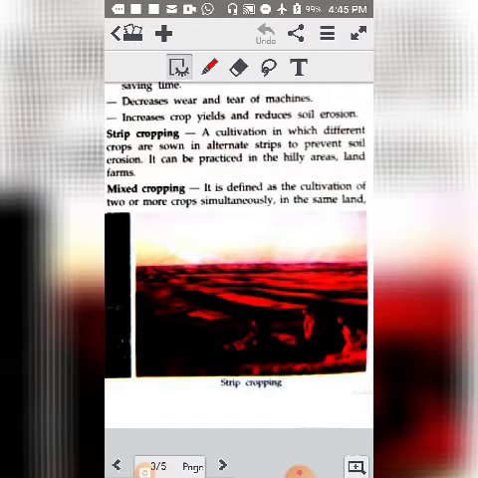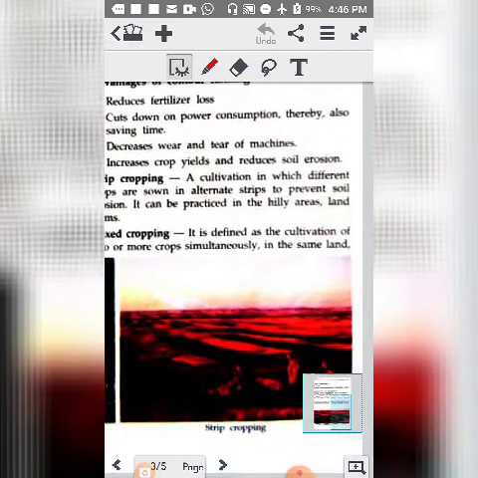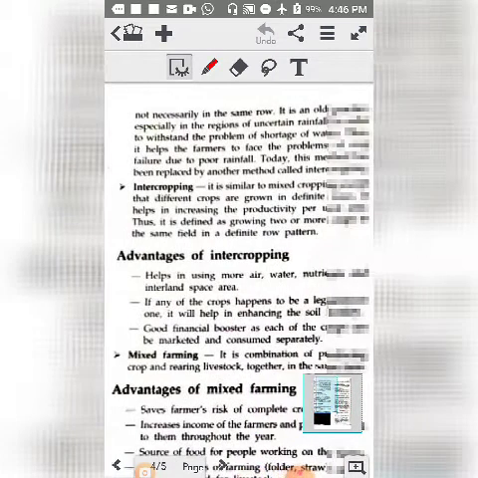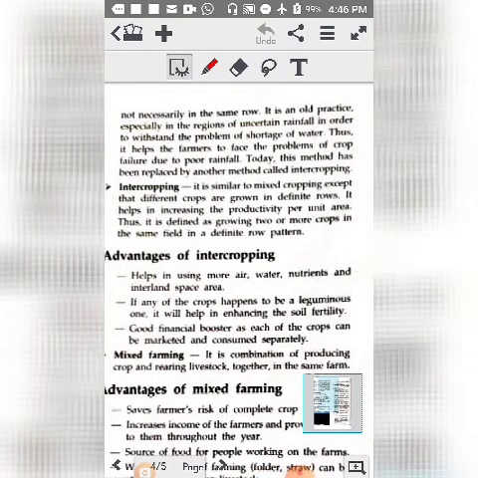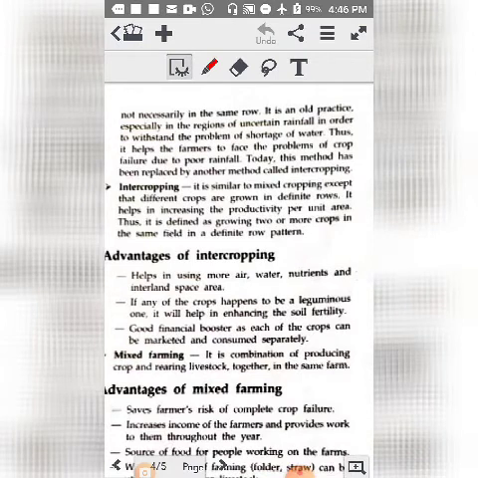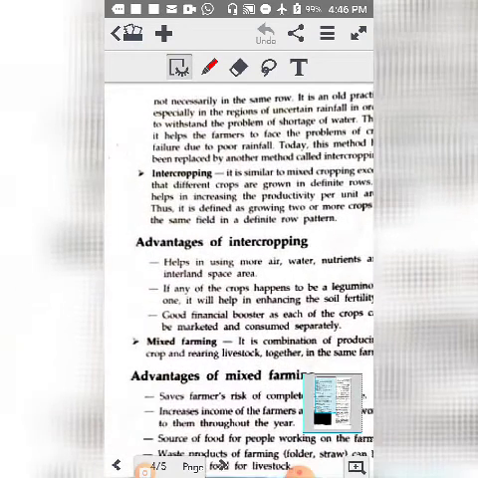The next method is mixed cropping. It is defined as the cultivation of two or more crops simultaneously in the same land. You grow two crops together in the same land because it helps to save the land, and it can help the farmers in getting two crops together.